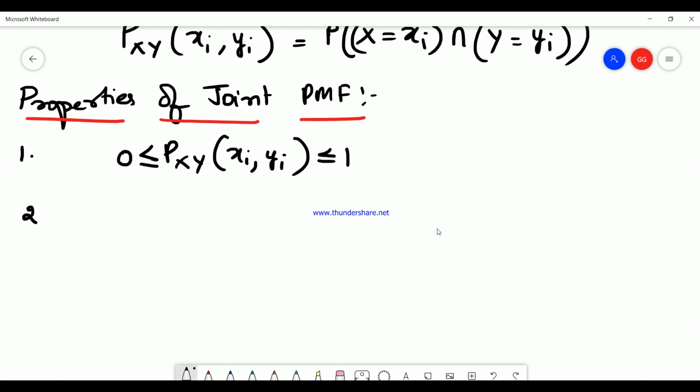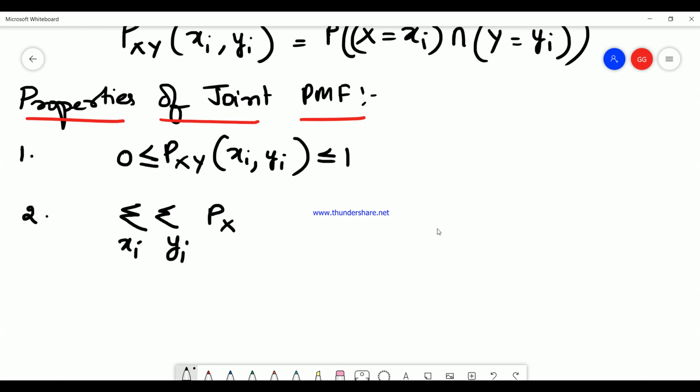Second property is, as we all know, for a discrete random variable we don't take integration, we normally take a summation symbol. We take a double summation here because of the joint random variable. Xi is one summation, yi is another summation.